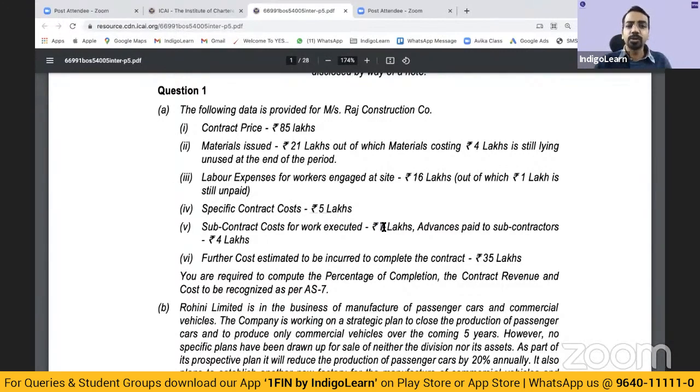Is advance relevant to us? No. We'll again follow the accrual basis of accounting, right? And further cost estimated to be incurred to complete the contract is 35 lakhs. You are required to compute percentage of completion. So we'll have to compute what is the total cost incurred.